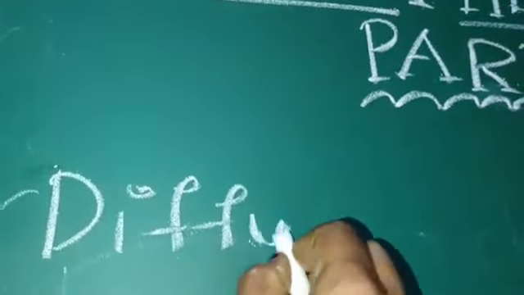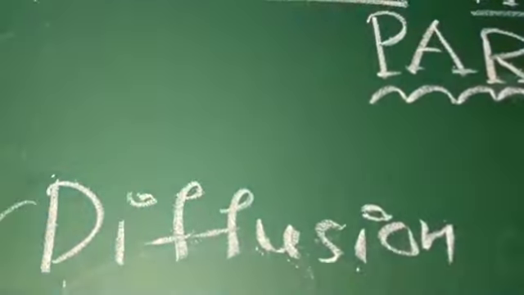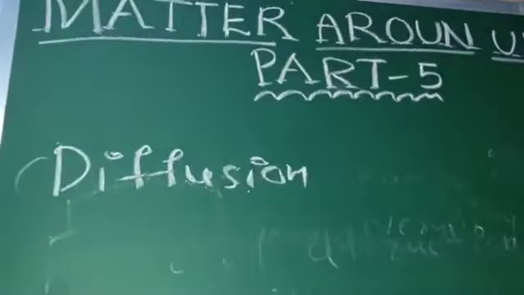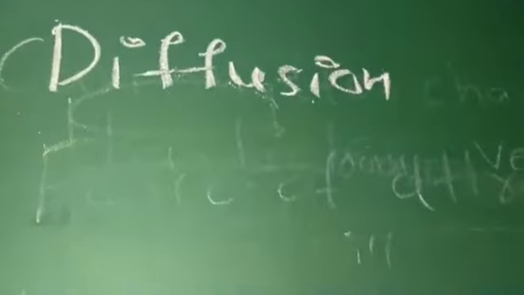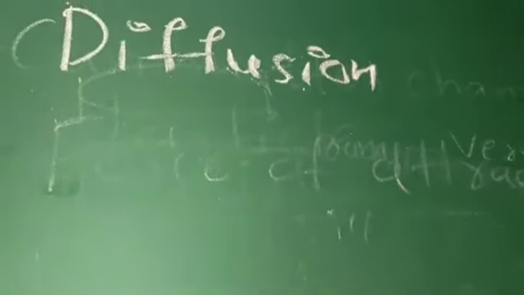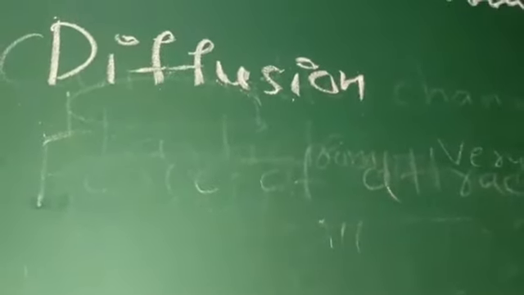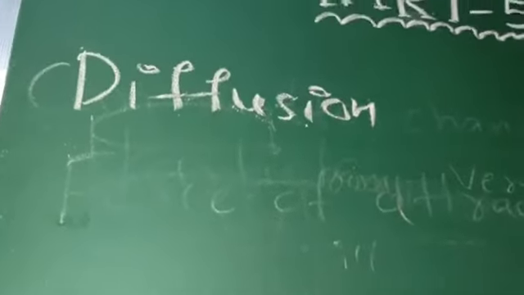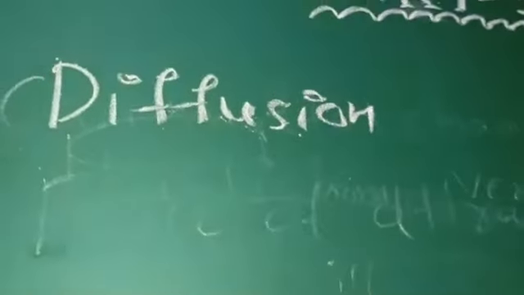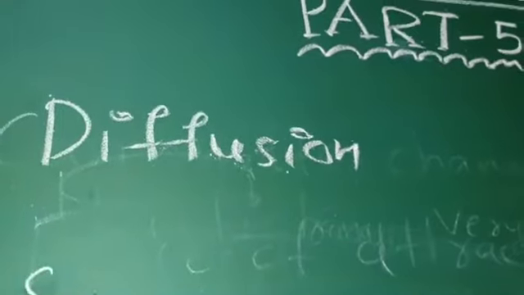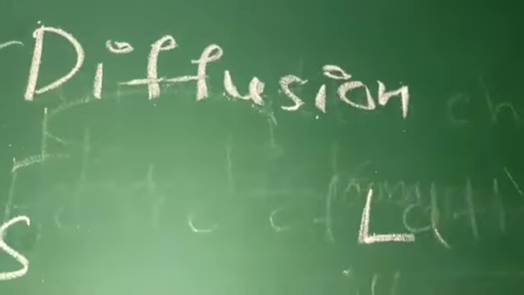Okay. So, next point we are going to discuss is how diffusion takes place. We already discussed diffusion, but now we are discussing how diffusion takes place in solids, liquids or gases. In solids there is no diffusion. Why? Observe the particles of a solid, a liquid and a gas.